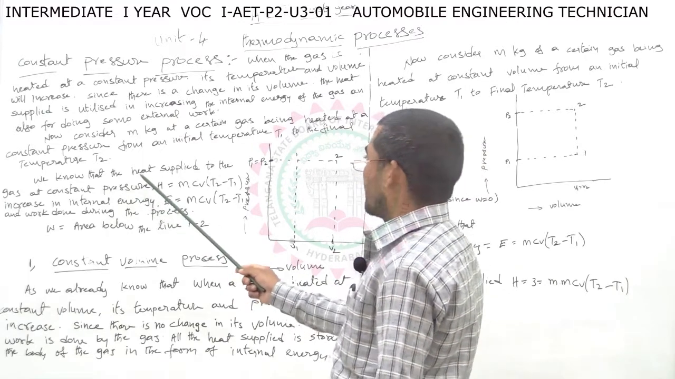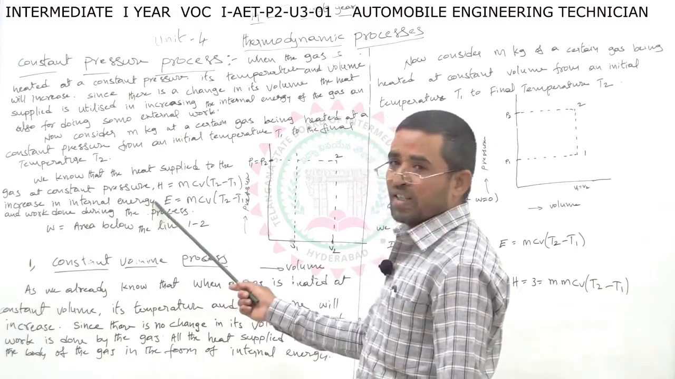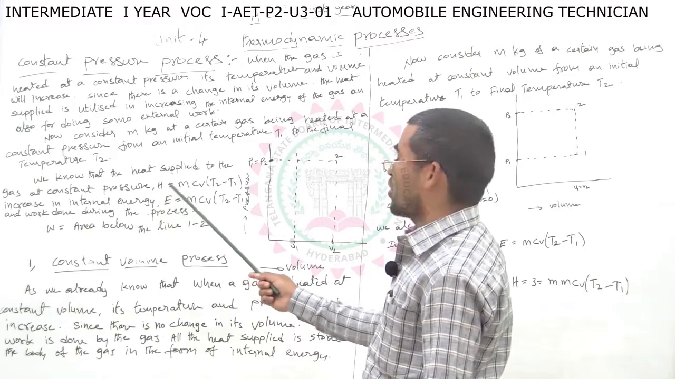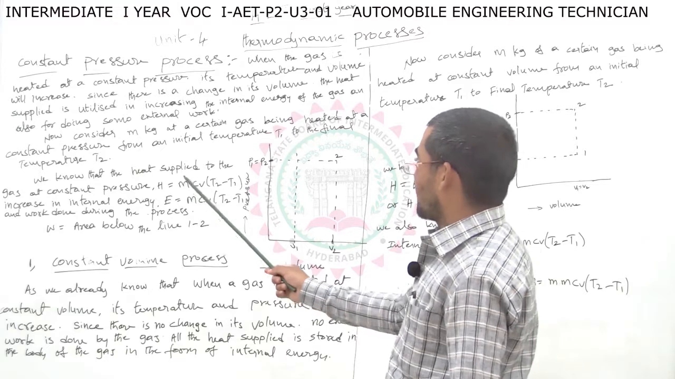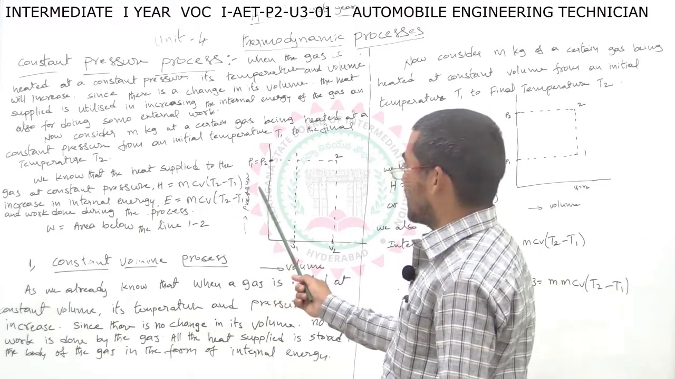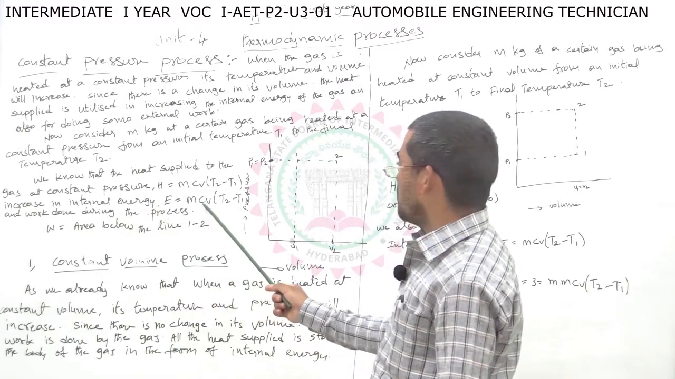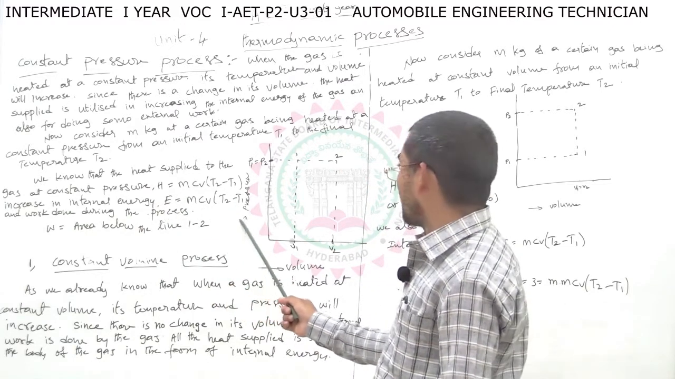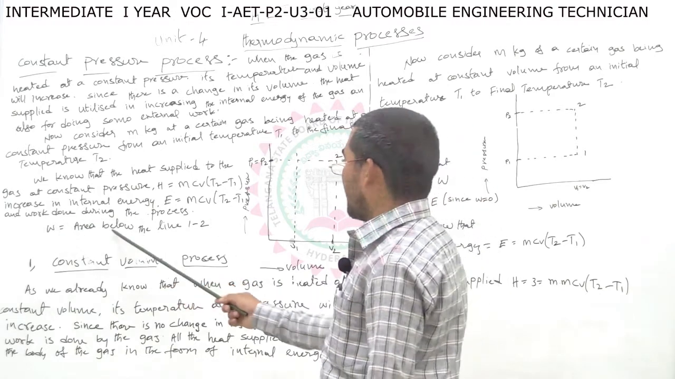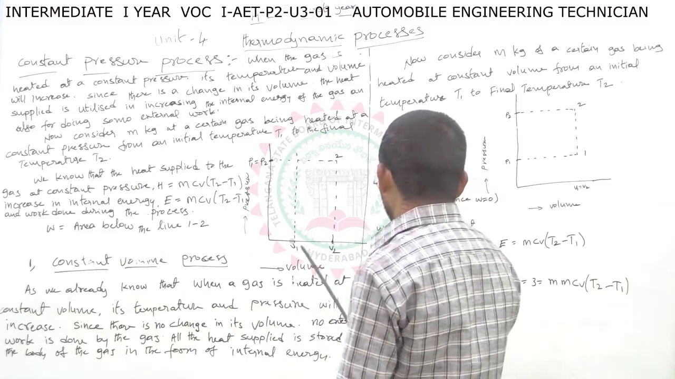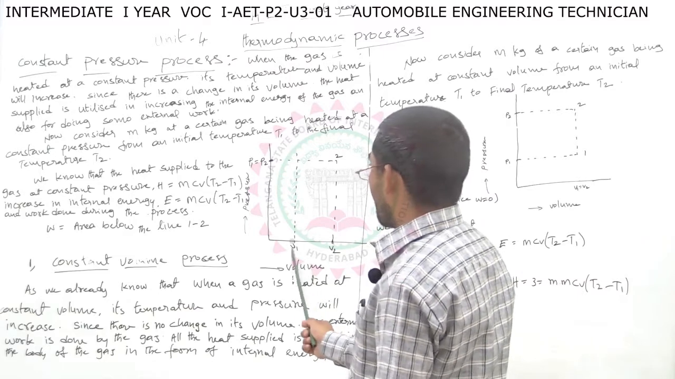We know the heat supplied to the gas at constant pressure, by the first law of thermodynamics, is H equal to E plus W, where E is equal to mCv (T2 minus T1), the increase in internal energy. The work done during the process is the area below the line, from V1 to V2, line 1 to line 2.